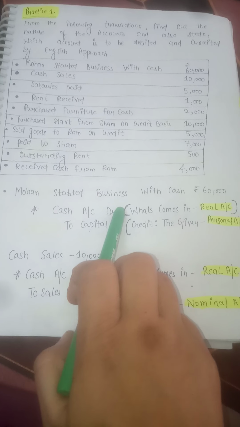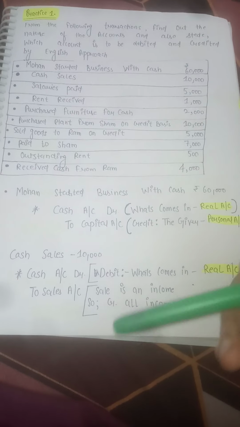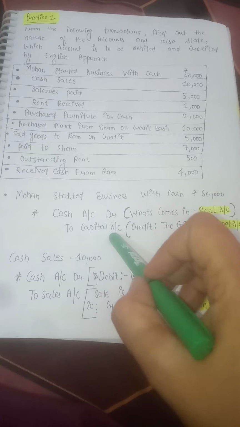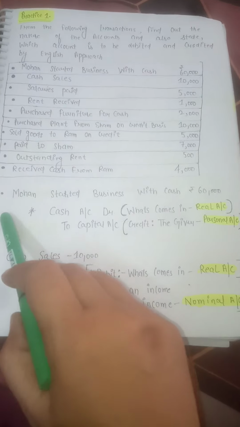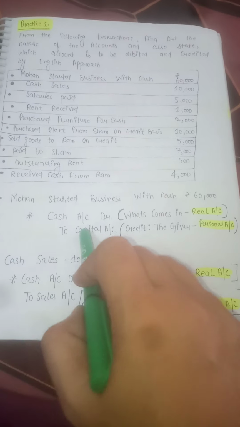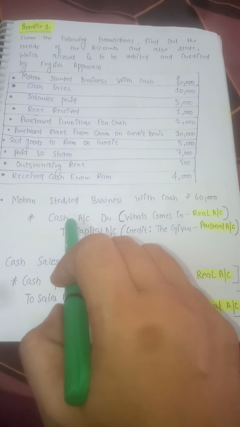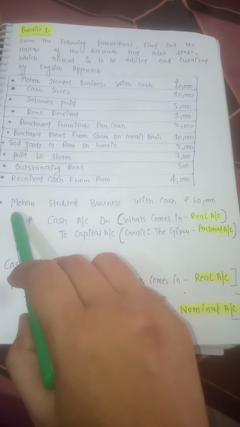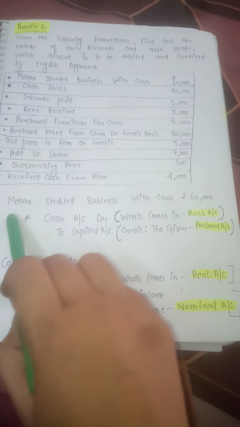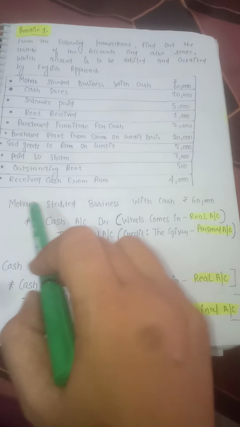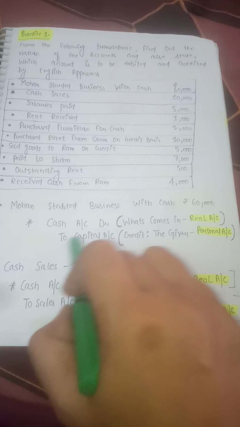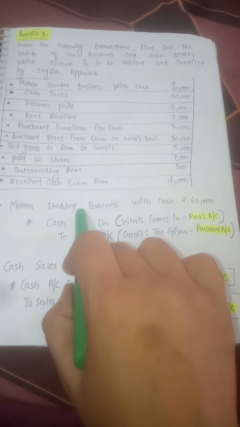Cash account debit, because cash comes into the business, to capital account. Mohan is the giver. I already told you, Mohan is the giver of cash, so Mohan gives the capital to the business.